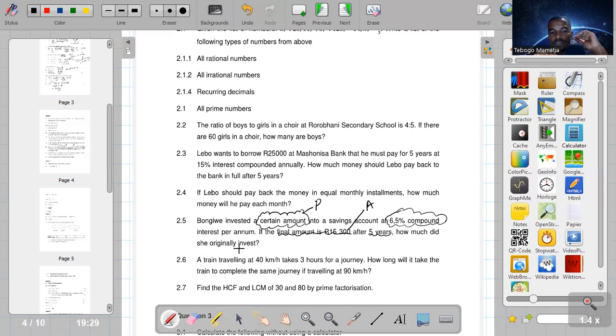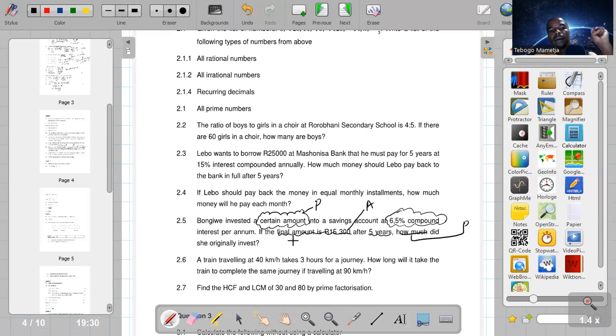So the amount of money invested should be the principal amount. Here they gave us the interest, they gave us the final amount or the accumulated amount, and they also gave us time.